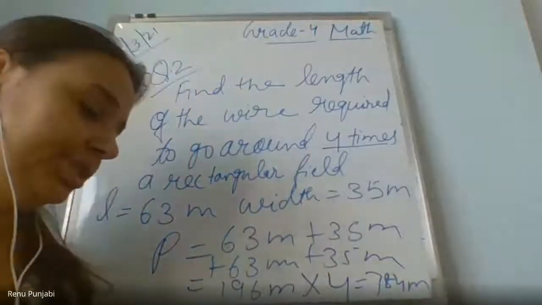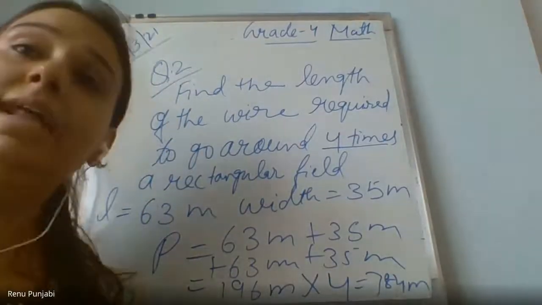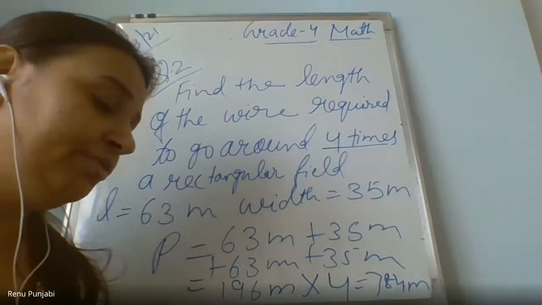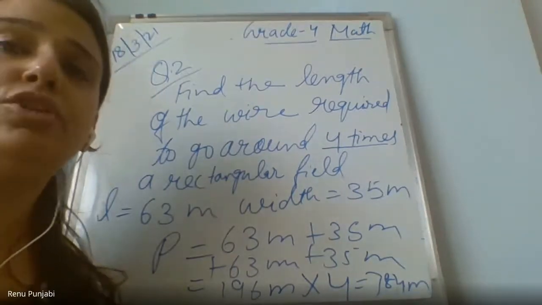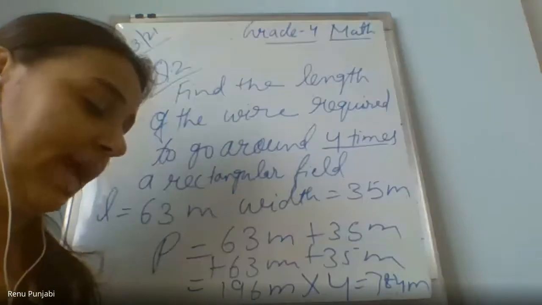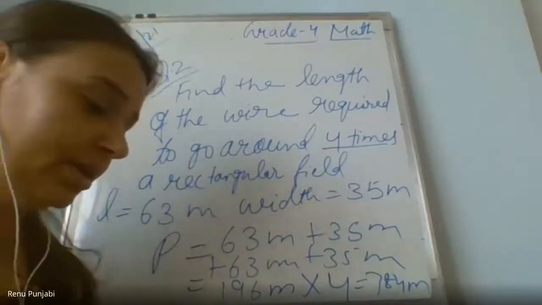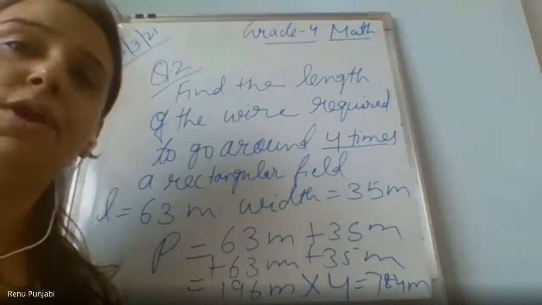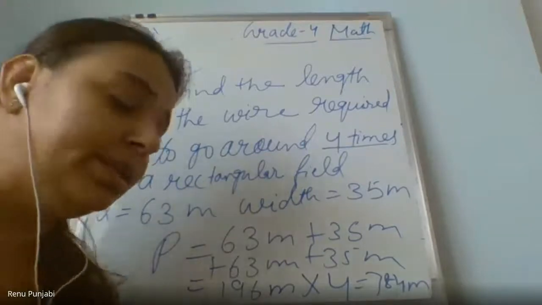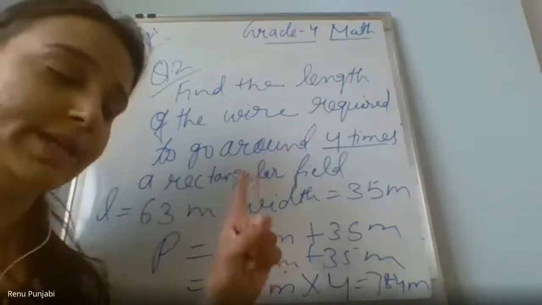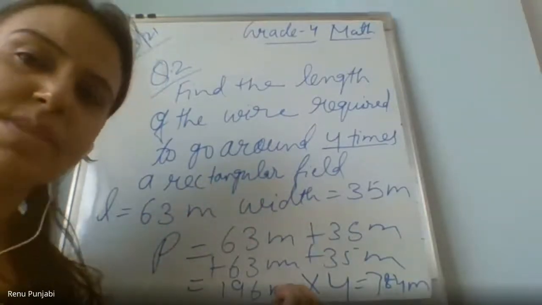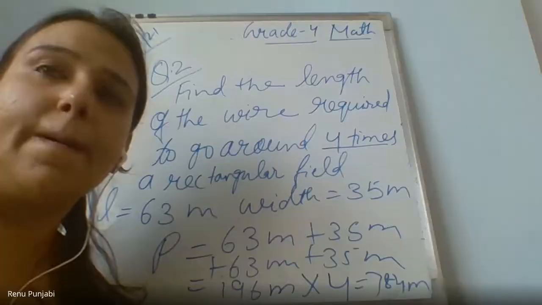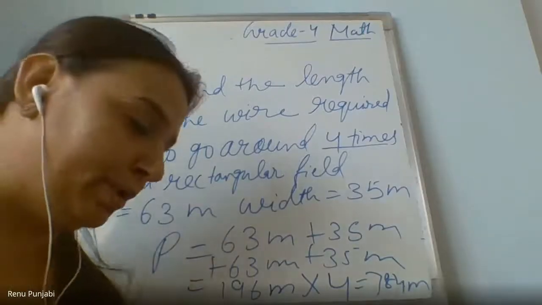Okay, one common question I will ask. Write it in the chat box. In which of the following situations is the boundary required to find out? First situation is carpeting of a room. The second is fencing of a plot. In which situation do you need to find out the boundary? Fencing of a plot. Yes.